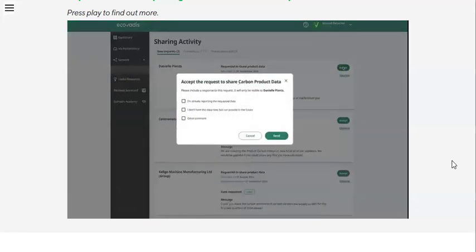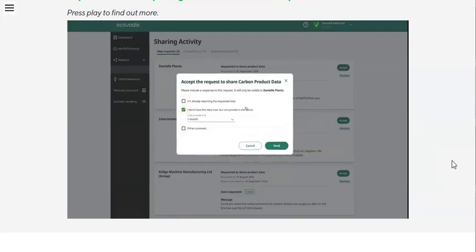And you can accept. If you accept, again, the response is only sent to Danielle Plants in this case, but whoever the requesting company was. And these can be, I'm already reporting the requested data. So this could be, you've seen the request, you found the data, added it to the platform, and you're coming back to let them know that's available for them to come and have a look at.